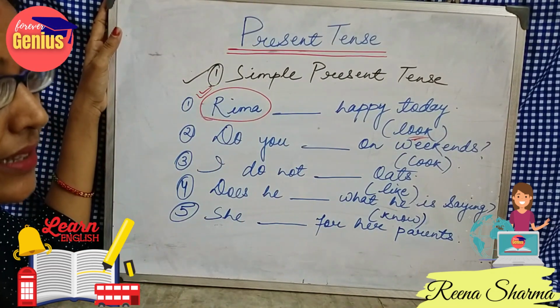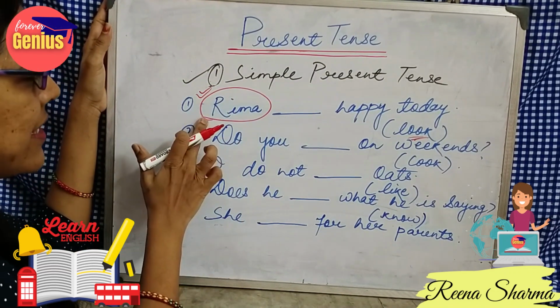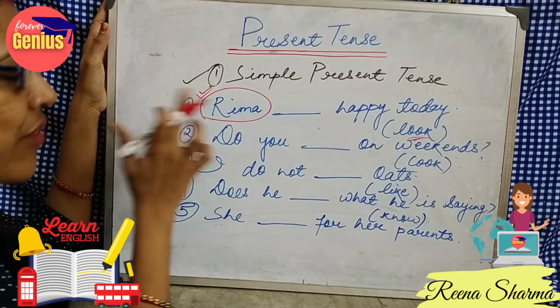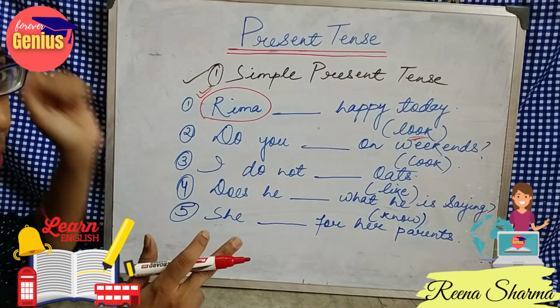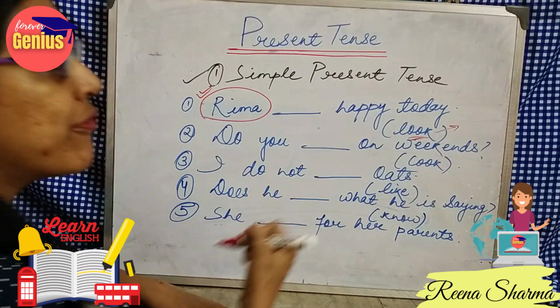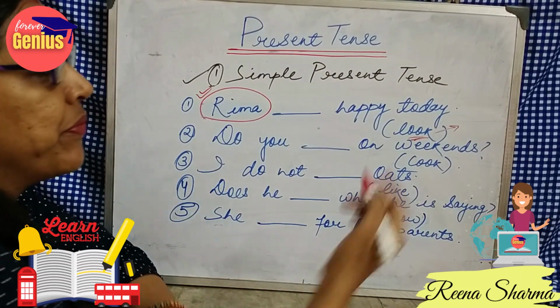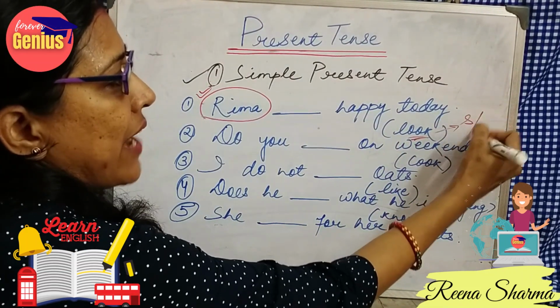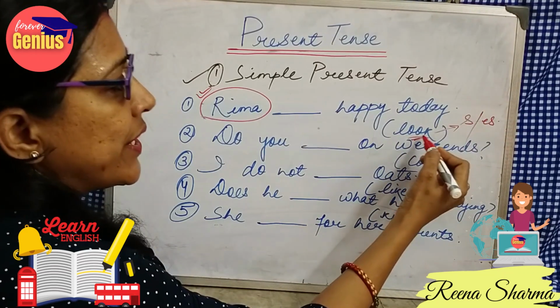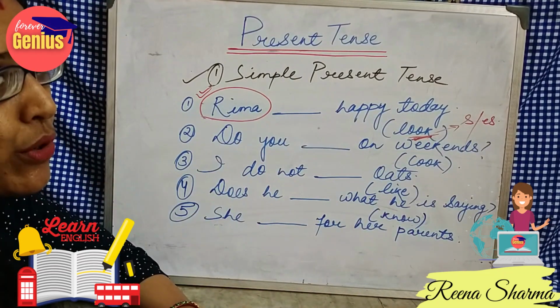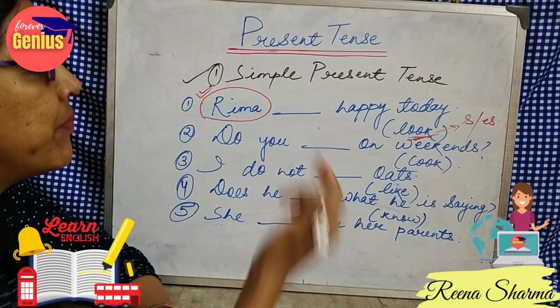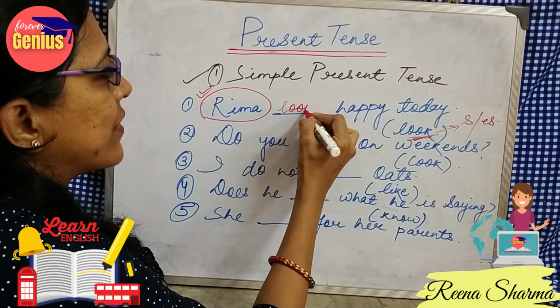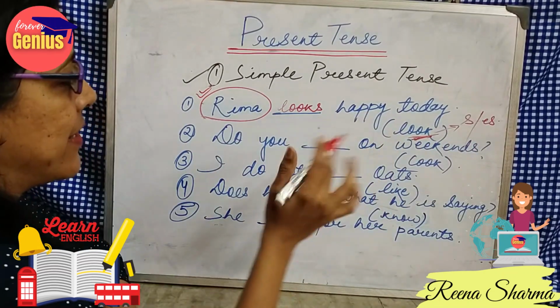When it is third person, then I have to see whether it is singular or plural. So Raima is singular. If it is singular, the verb will take the plural form. So accordingly, I will add s or es. So in case of look, what am I supposed to add so that it becomes plural form? It will become looks.